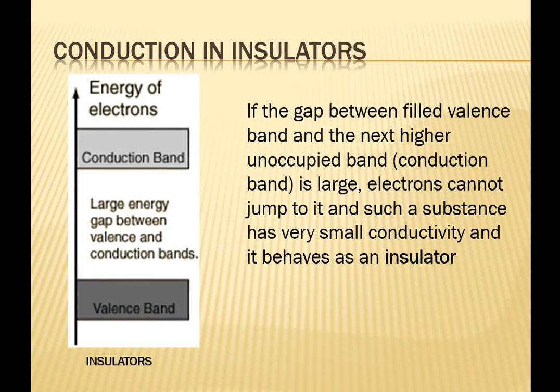In case of insulators, the gap between the filled valence band and the unoccupied conduction band is very large, so that electrons cannot jump to it. That's why these have very small conductivity and they behave as insulators.